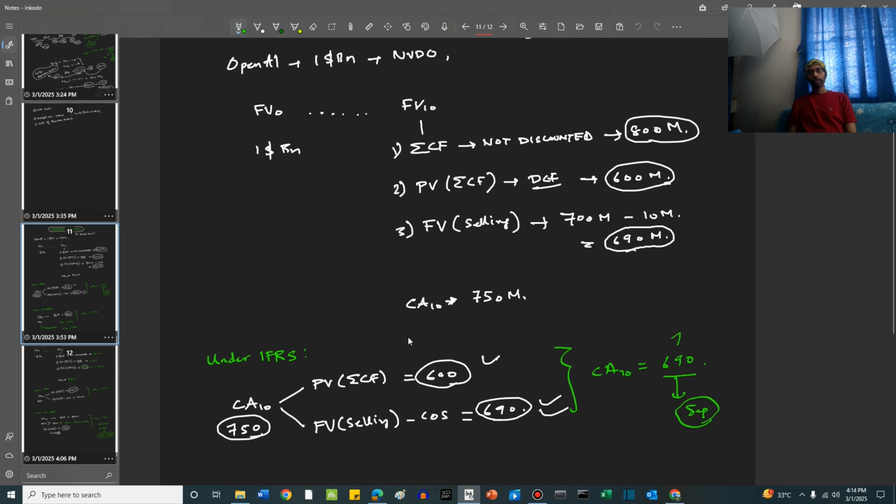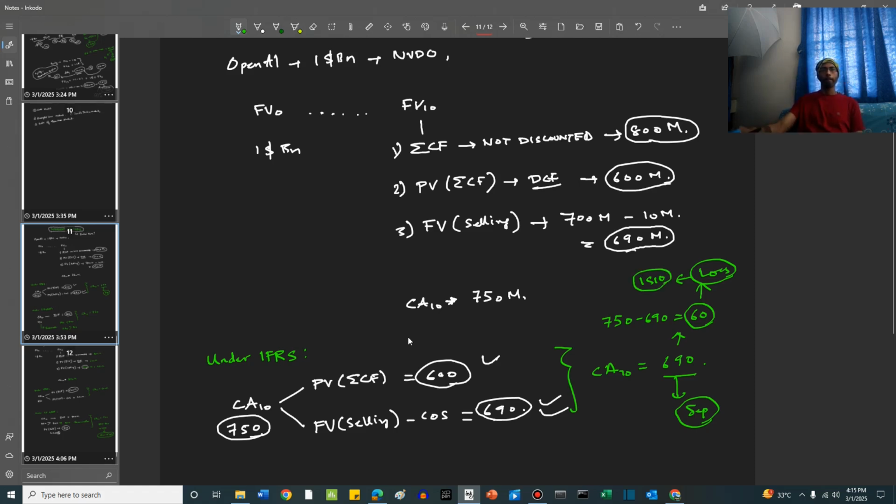The difference between the previous carrying amount and the new carrying amount is 750 minus 690, which is 60. This amount is taken in the income statement as a loss, in the income statement of period 10. This is under IFRS.